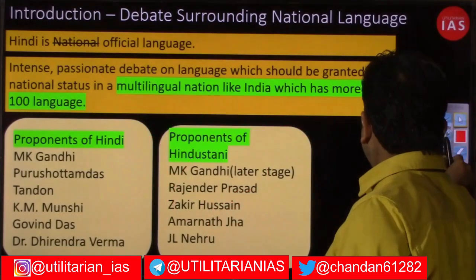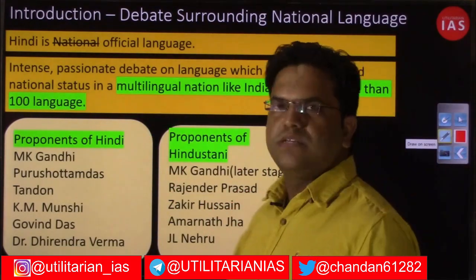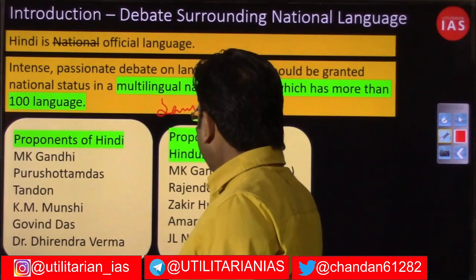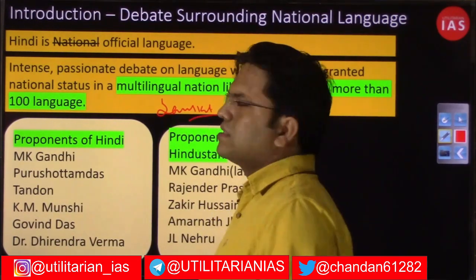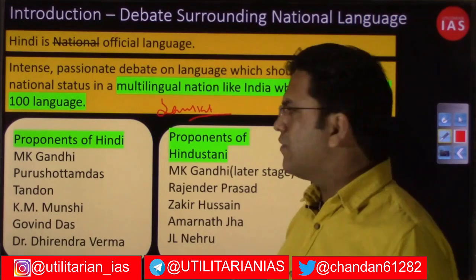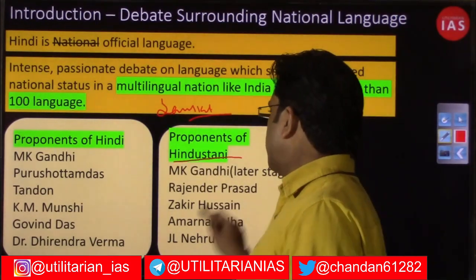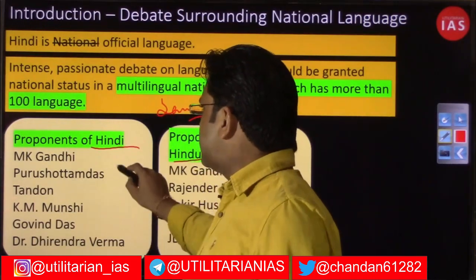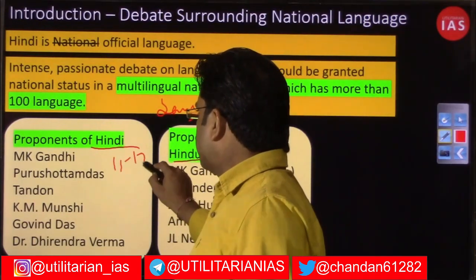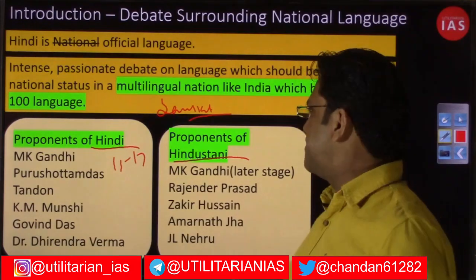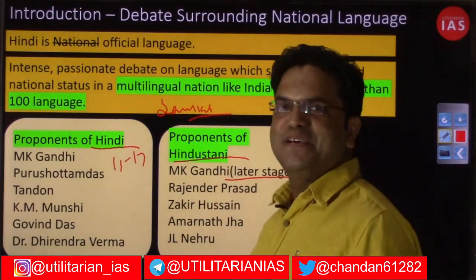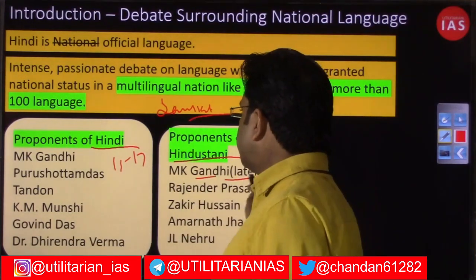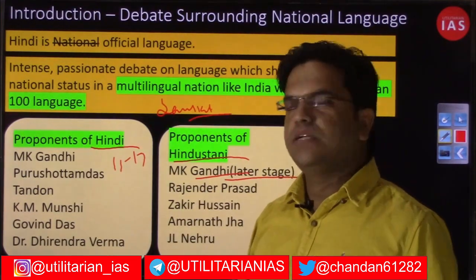See, in the Constituent Assembly, you had both sides of the people. You had people vouching that Sanskrit happens to be an ancient language, and Sanskrit should be made the national language, right? You had people for Hindustani, you had people for Hindi. If you notice, in 1917 or 1920, you had Mahatma Gandhi, whose loyalty later shifted to Hindustani. And when I say loyalty shifted, I am not offending that great personality, but initially in 1917 or 1920,